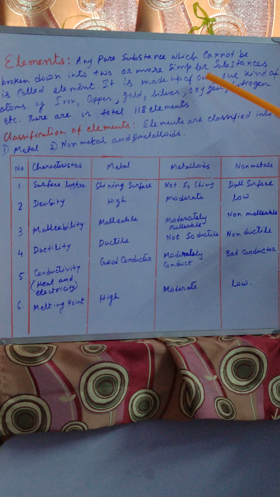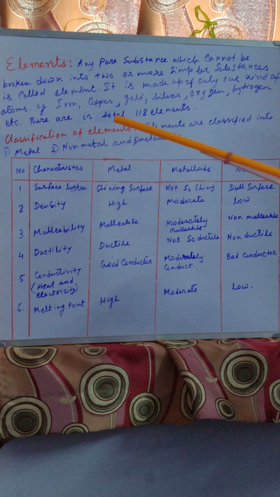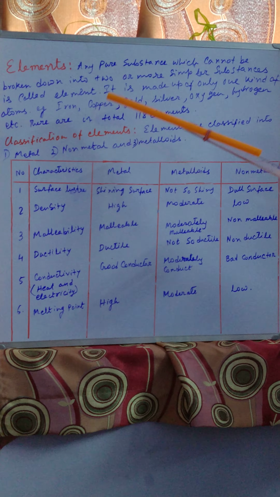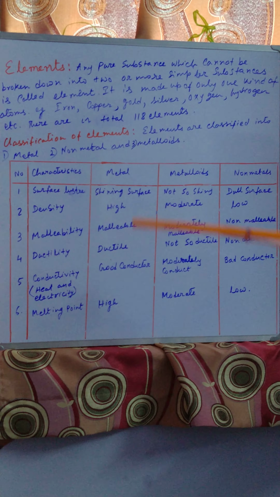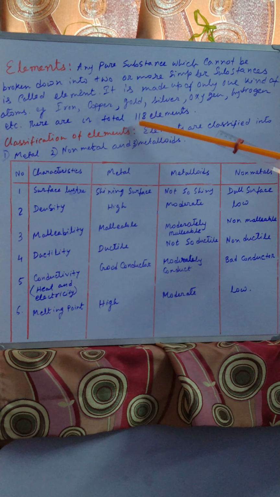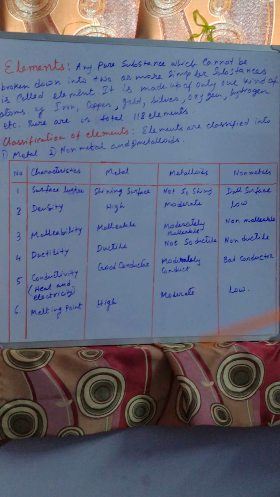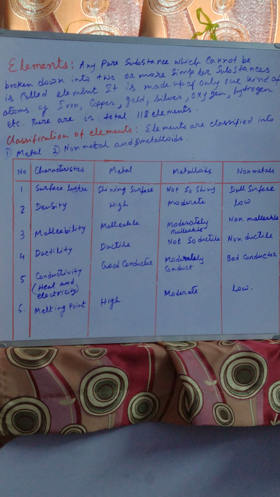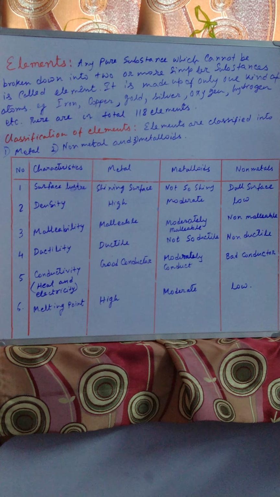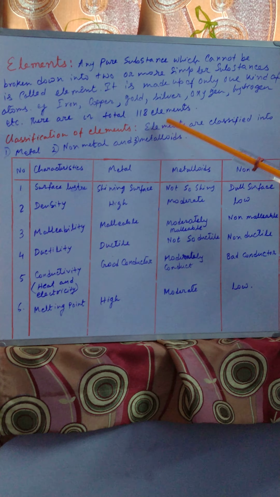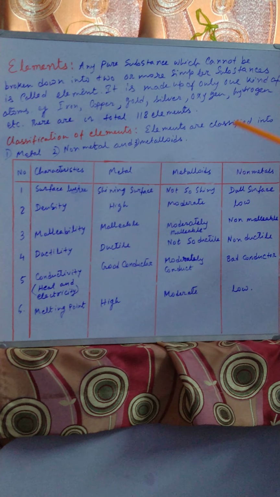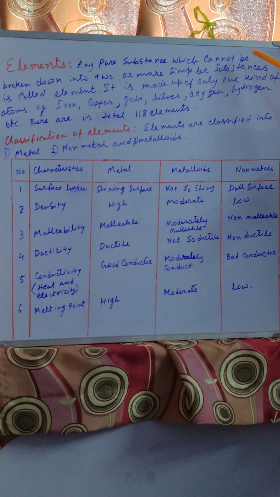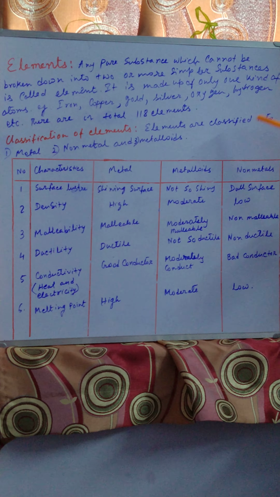This is made up of only one kind of atoms, such as iron. Iron is made up of all iron atoms. Copper is made up of all copper atoms, like that gold, silver, oxygen, hydrogen, etc. There are in total 118 elements. This thing you have to memorize, and also the definition of element.